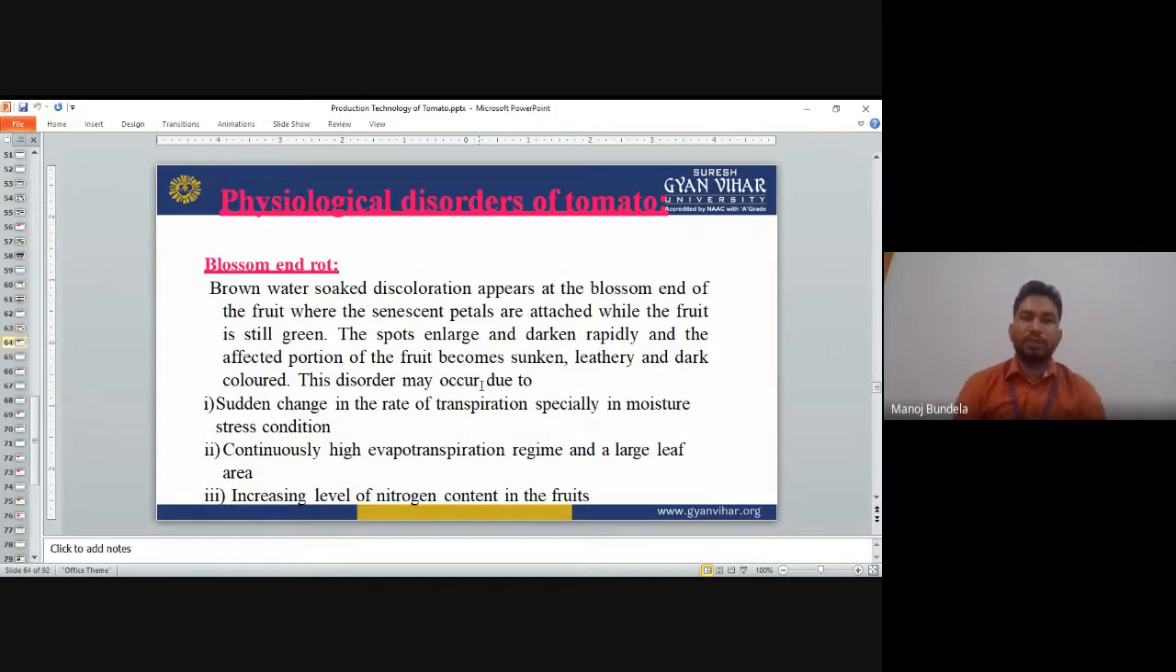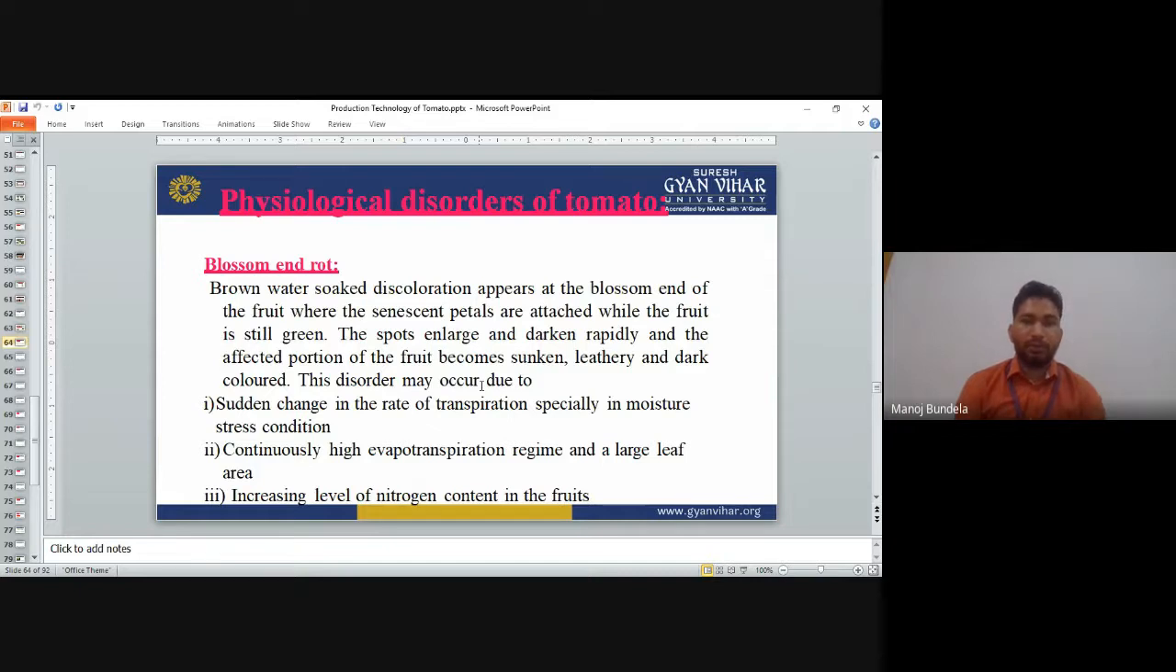Next is physiological disorders of tomato, which are also very important. The first physiological disorder is blossom end rot. A brown, water-soaked discoloration appears at the blossom end of the fruits, where the petals were attached, while the fruit is still green. The spots enlarge and darken rapidly, and the affected portion of the fruit becomes shrunken, leathery, and dark in color.